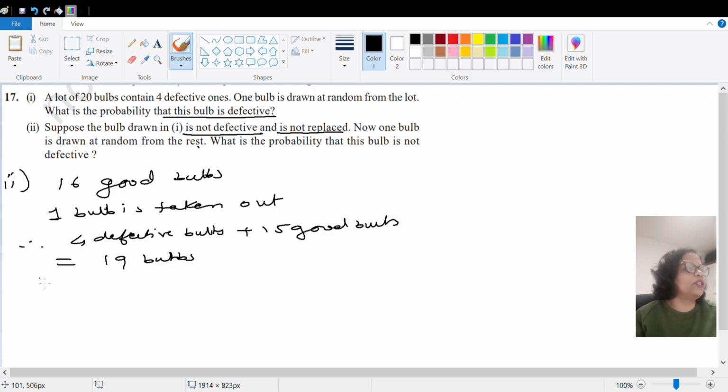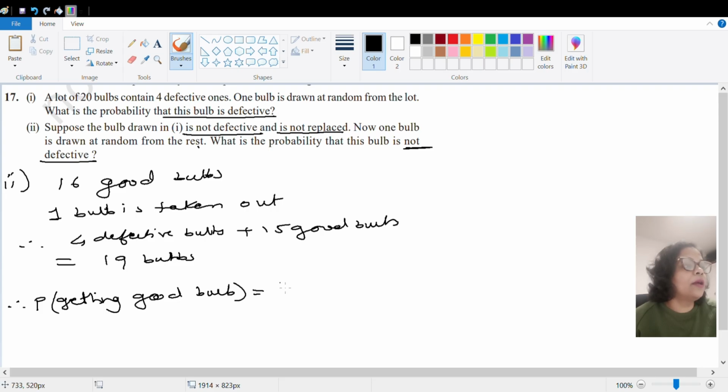Now for the second question, what they want us to find is the probability that the bulb is not defective. That means it is a good one. Okay. So you have to read English also and understand the question. So if it is a good one, we will write probability of getting a good bulb. Not defective, bola hai na, not defective means it is a good bulb.